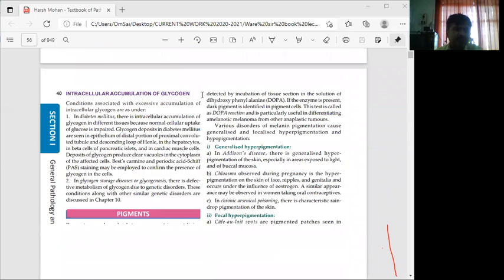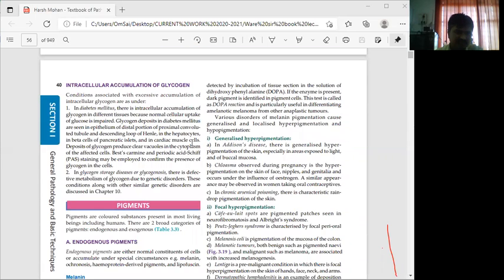Then intracellular accumulation of glycogen. This is the third condition. Conditions associated with excessive accumulation of intracellular glycogen are as under.